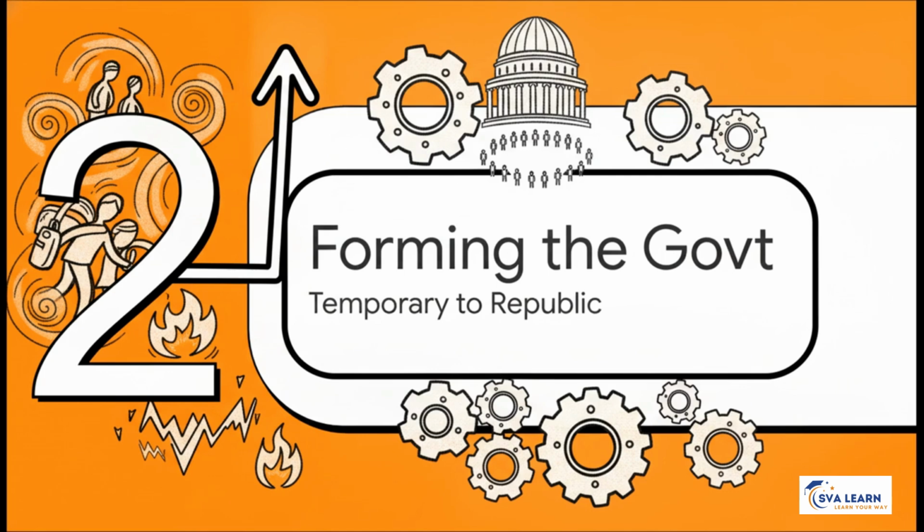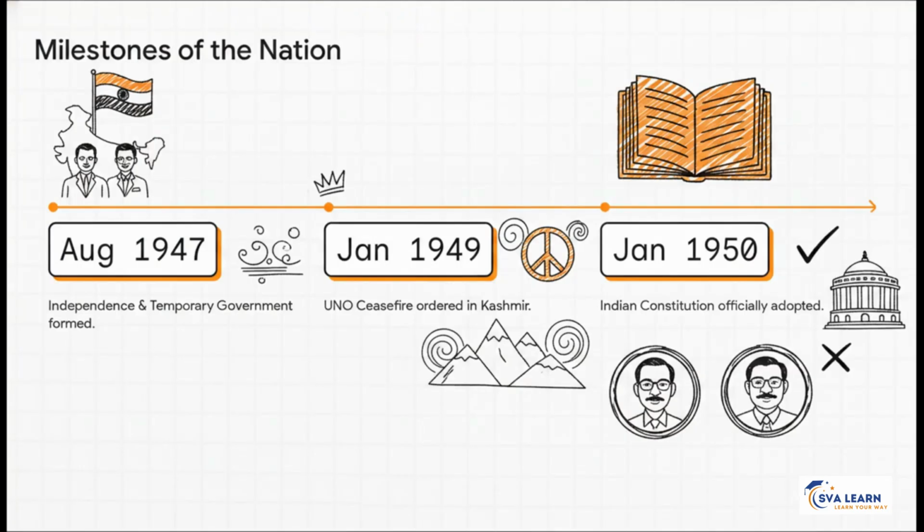Moving right along to Section 2, forming the new government, going from temporary rule to a full-blown republic. Now, to fix massive problems like that RRGI stuff, you need a seriously strong, functioning system. Imagine drawing this timeline out on a whiteboard. A temporary government steps up on August 15, 1947. Lord Mountbatten sticks around as Governor General, and Jawaharlal Nehru becomes the first Prime Minister. But the absolute game changer is January 26, 1950. That's when our Constitution was officially adopted. Dr. B.R. Ambedkar brilliantly chaired the drafting committee, and Babu Rajendra Prasad became the very first president.